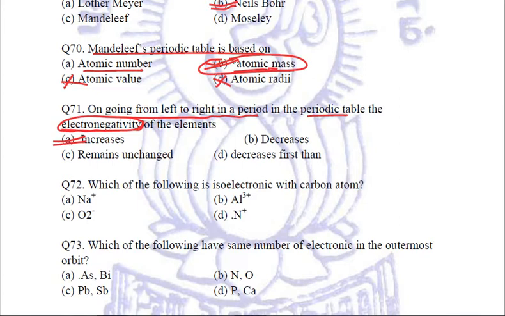Next question is, which of the following is isoelectronic with carbon atom? Is it sodium ion, aluminium ion, or nitrogen ion? It is the nitrogen ion which is isoelectronic with carbon. So D will be the right answer.